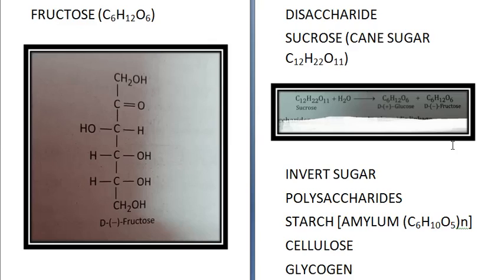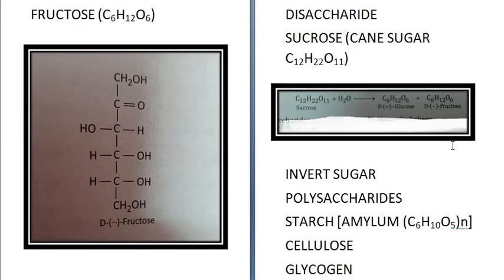Now, next term is invert sugar. Dextrorotatory sucrose on hydrolysis gives dextrorotatory glucose and levorotatory fructose. Now the dextrorotation of glucose is plus 52.5 degrees and it is less than the levorotation of fructose, which is minus 92.4 degrees. So the mixture is in all levorotatory. Upon hydrolysis, the sign of rotation changes from dextro to levo. Hence, the product is known as invert sugar.